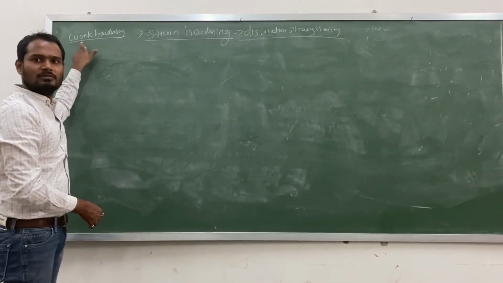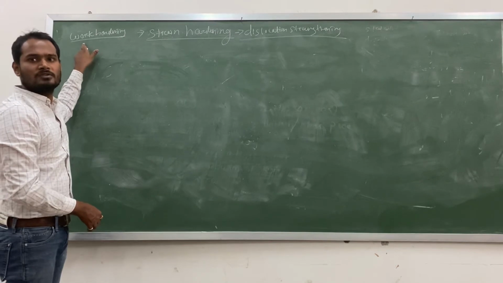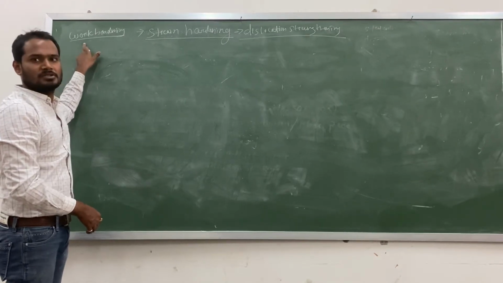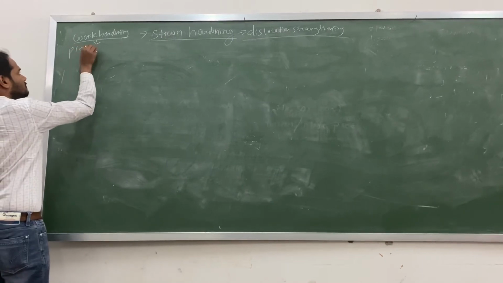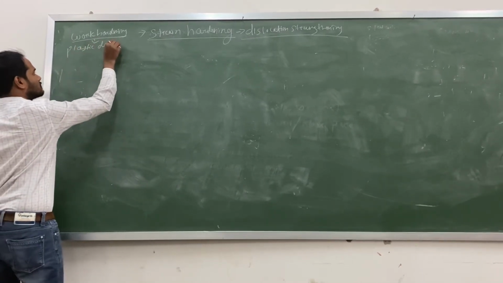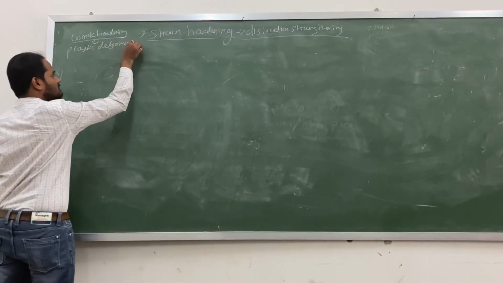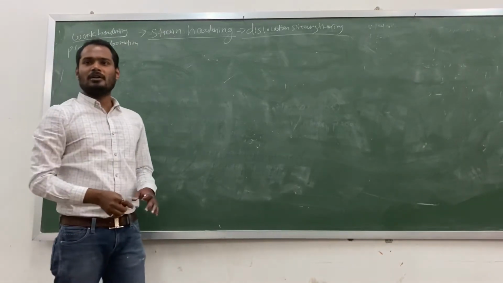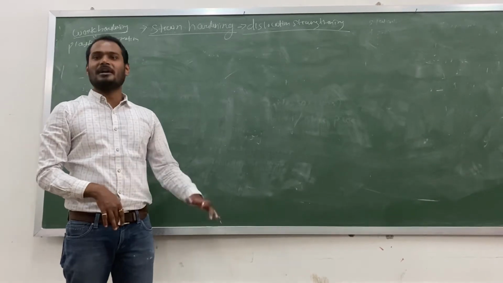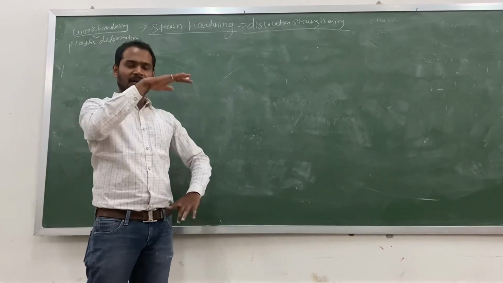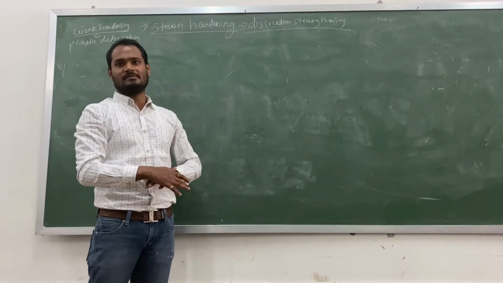Work hardening, work means metal working. You can be rolling, forging, extrusion, plastic deformation. This means plastic deformation, you understand? That means we are deforming the metal plastically. That means there will be no recovery. It is a permanent deformation. Permanent reduction in cross section area will take place.